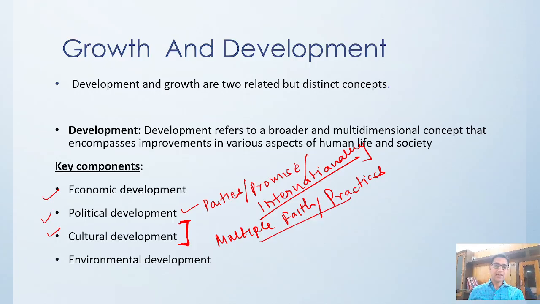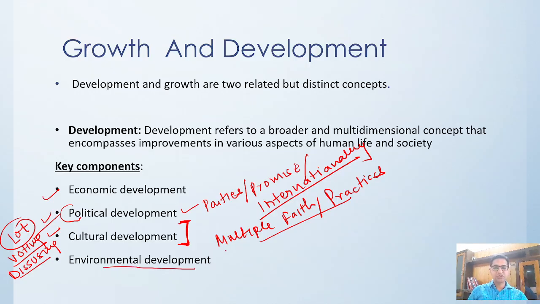Political development means you have a lot of political parties, people are voting, people are coming out and discussing topics. You call that political development in the country. Cultural development means you are culturally involved in all spheres of life, with multiple faiths and practices, all people living together.